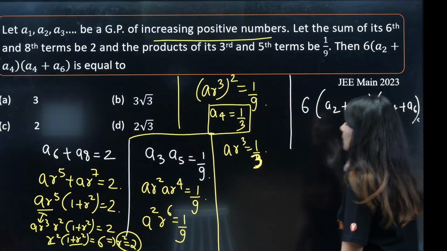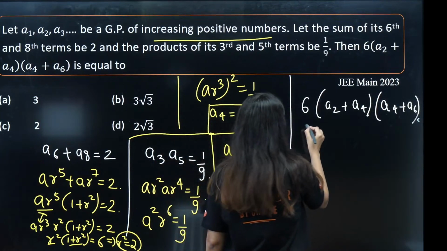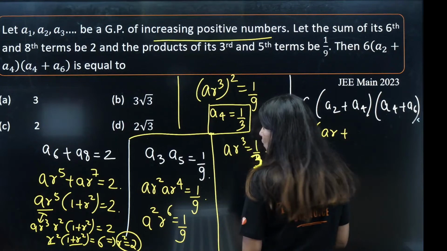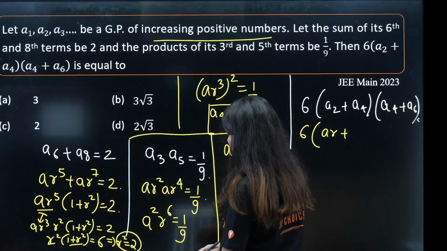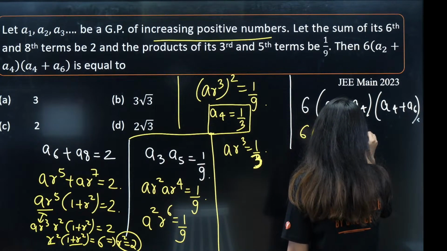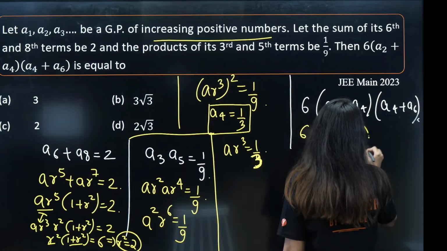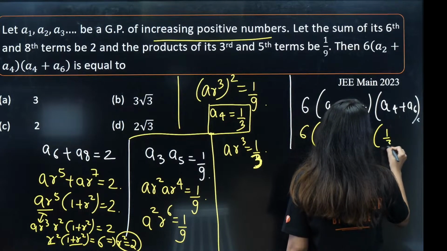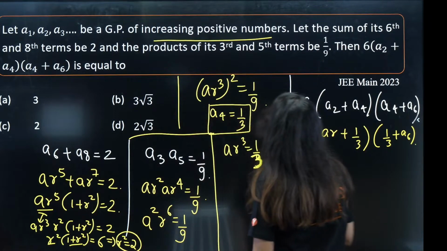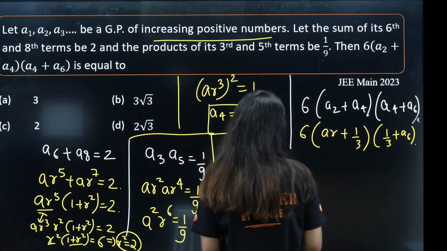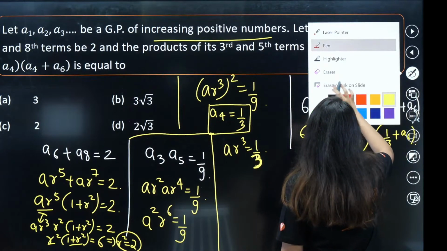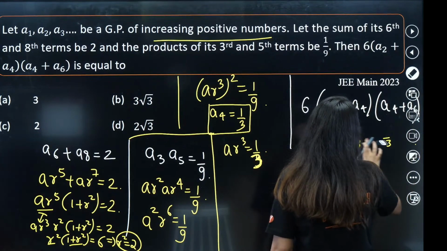Now let's focus here. What we need to calculate: 6 times A2 plus A4 plus A6. What is A2? AR. We know the value of A4 as 1 by 3. What about 1 by 3 plus A6? We actually know everything about this now.